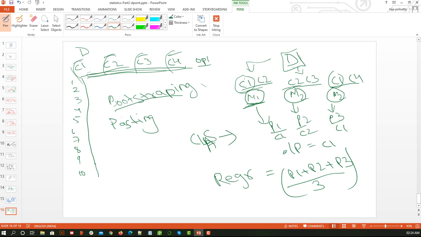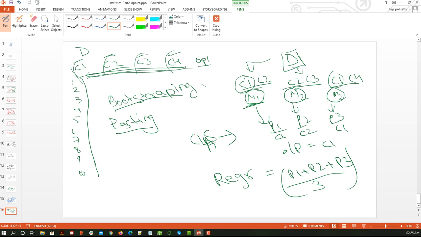We are going to jump onto the implementation part, but before that we forgot pasting. What happens in pasting is, let's suppose C1 is already taken. Then we cannot take C1 again, so replacement is not allowed.